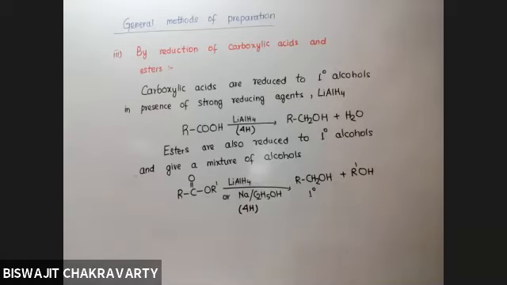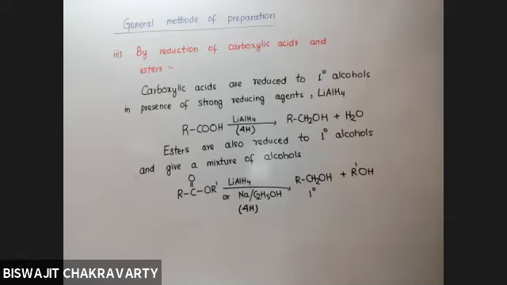You were using hydrogen in presence of nickel. You were using sodium borohydride, NaBH4. But here we are using only a stronger reducing agent. And for carboxylic acid, even sodium in presence of ethanol will not work out. So carboxylic acid can be reduced only with LiAlH4.